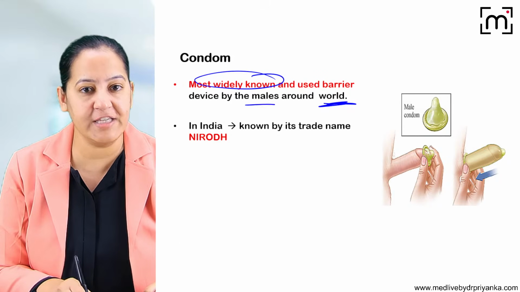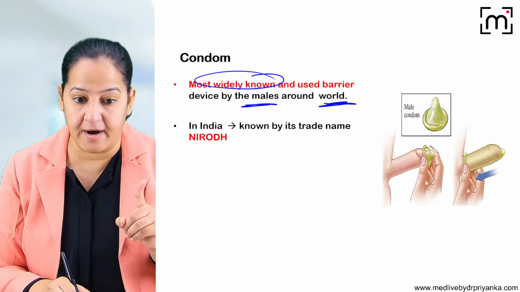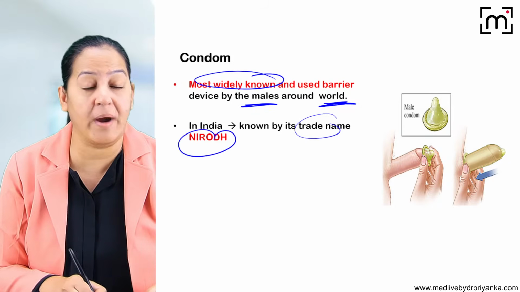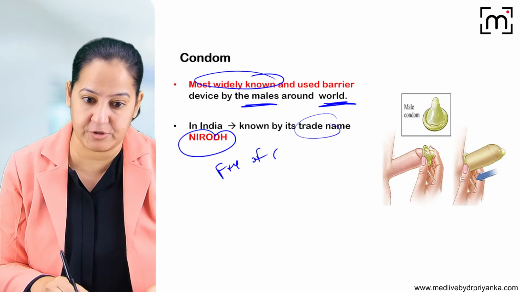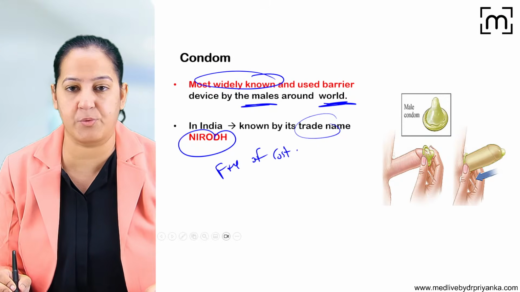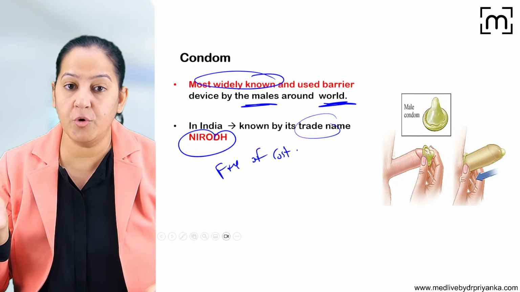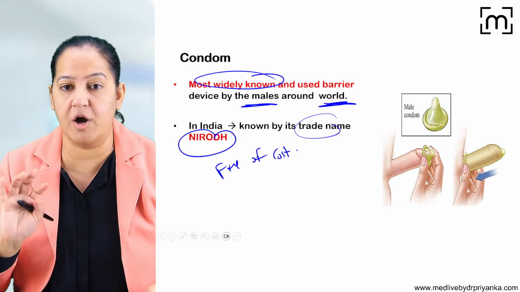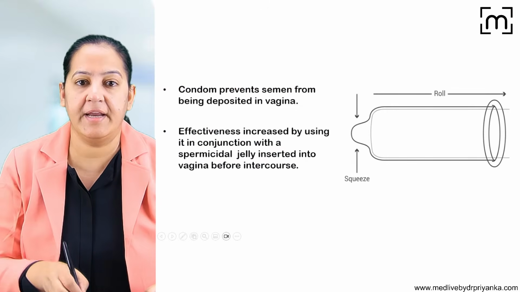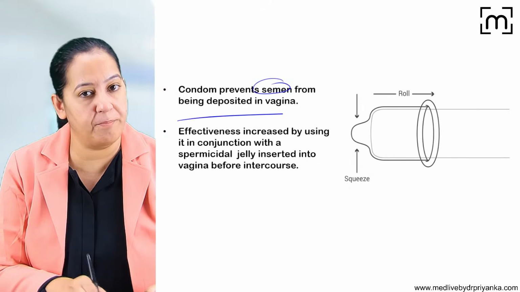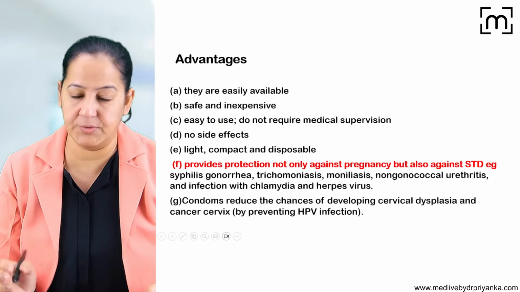And this is a device which is worn by the male. In India, the trade name is Nirod, and it is provided free of cost by the government of India. So you can see it prevents the semen from being deposited, of course, in the vagina. So that is the male condom.